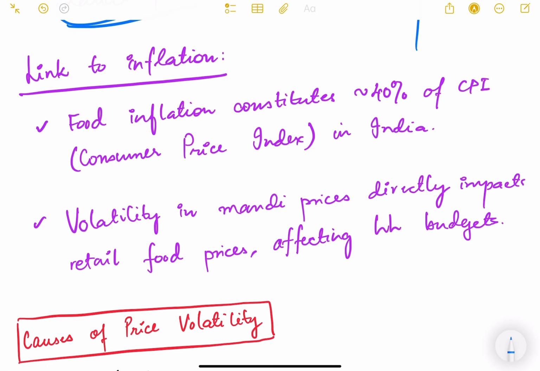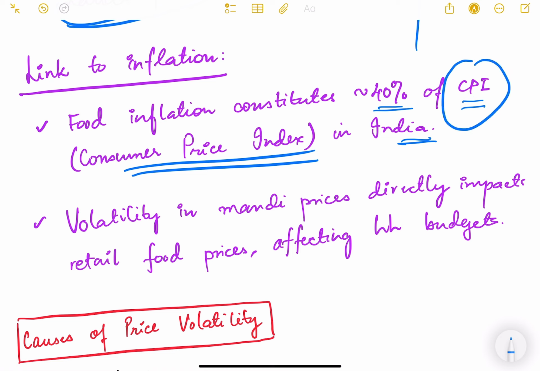How is it linked to inflation? Food inflation constitutes almost 40% of our CPI, the consumer price index in India. The consumer price index takes the changes in prices of different kinds of commodities. Food is one of them, then there is housing, education, transportation, etc. Other things are also there, but 40% weightage is given to food in the consumer price index. And volatility in mandi prices directly impacts retail food prices, affecting household budgets. So mandi prices will transmit to the household directly.